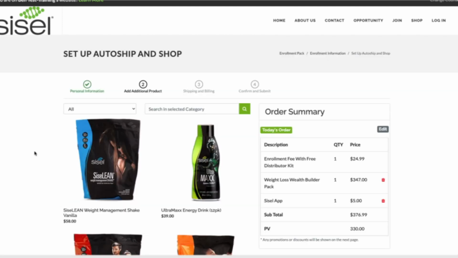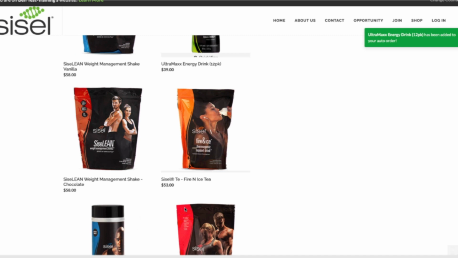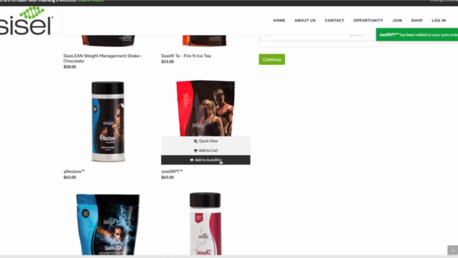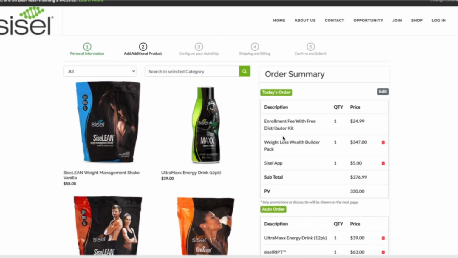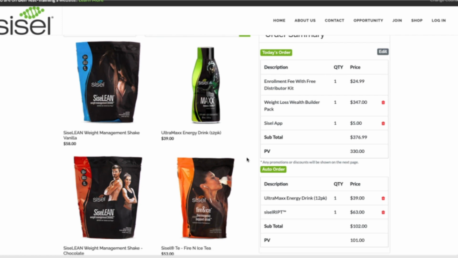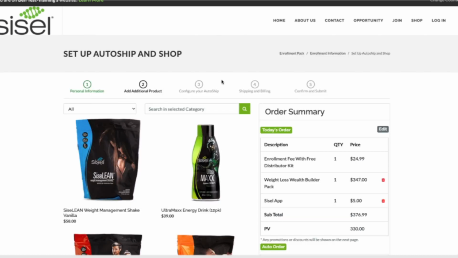Now this next step is where the person can add additional product or set up an auto ship if he or she has not already done so through the shop route. Now for demonstration's sake, I'm just going to add a couple more products to my auto ship before proceeding. Now you'll notice on the bottom right hand side there are items in my auto order and items in today's order. Now you may have noticed that since I added some items to my auto ship, a new category in the steps popped up here, this number 3, configure your auto ship.